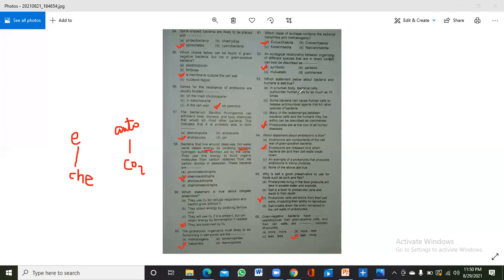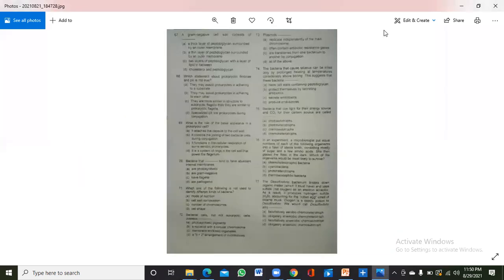Now if we proceed further, the 67th is that the gram negative cell wall consists of, it is very easy. A gram negative cell wall consists of a thin layer of peptidoglycan surrounded by an outer membrane. Which statement about prokaryotic fimbriae and pili is not true? So fimbriae and pili are special organelles that are used